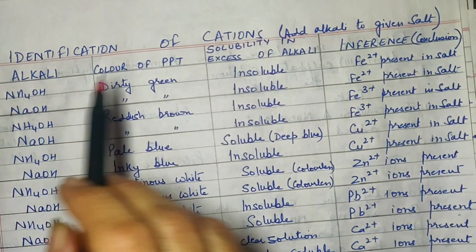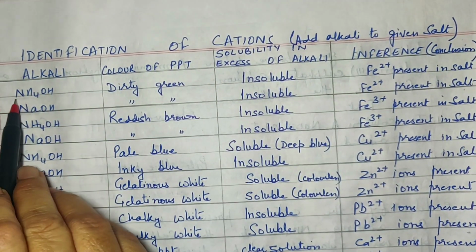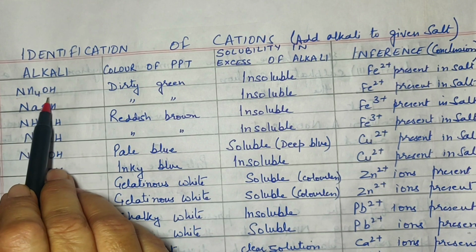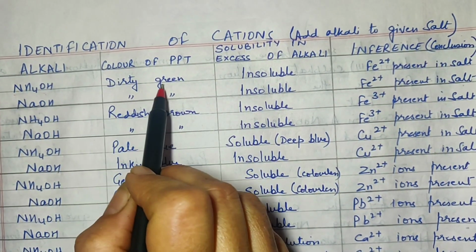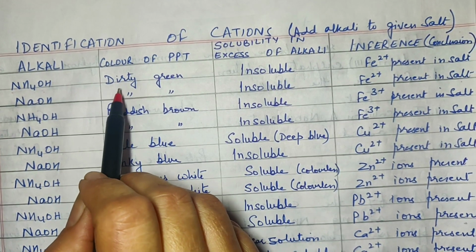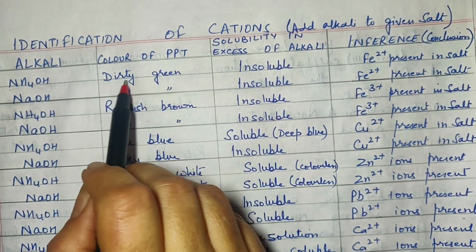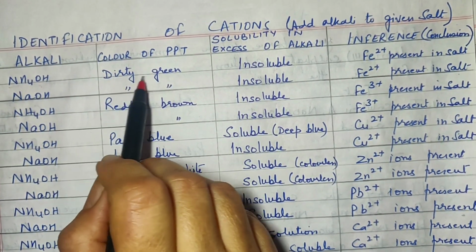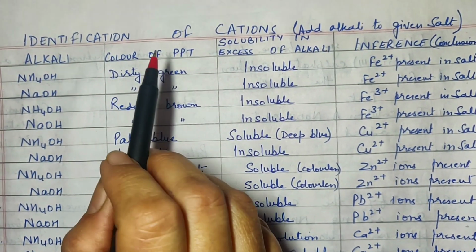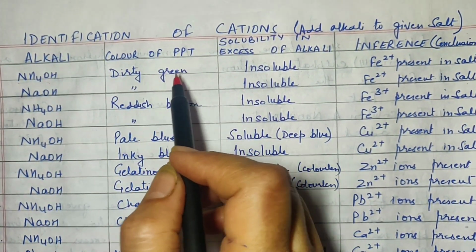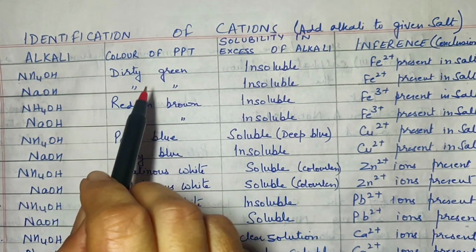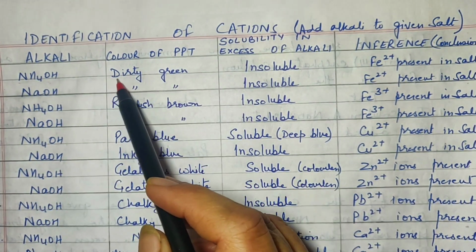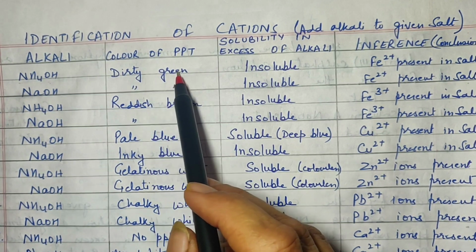Now to the salt, if we add alkali, say the alkali is ammonium hydroxide, and the precipitate formed is dirty green in color. Dirty green actually resembles the color of algae. Green color, algae, I hope you understand. So that is why the color is called, you can say, the green color with a tinge towards black. A blackish green you can say. Now children, please be very particular regarding the colors as well as the adjectives we are using with a particular color.